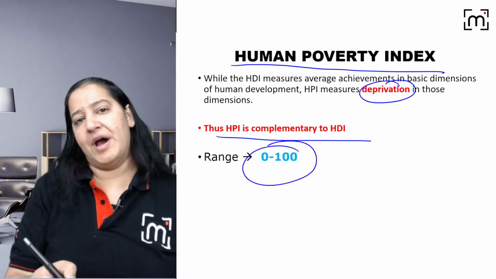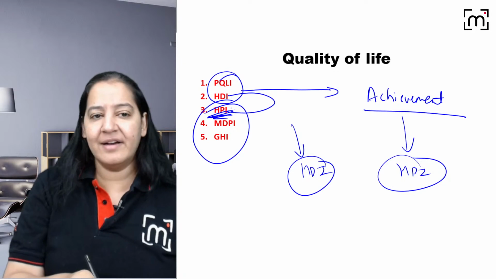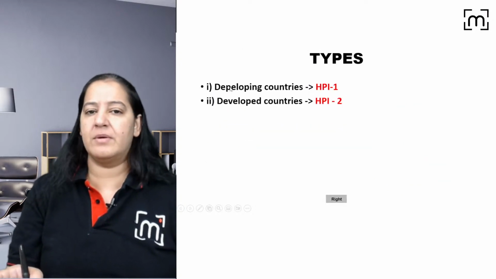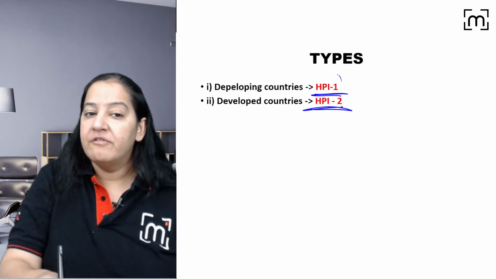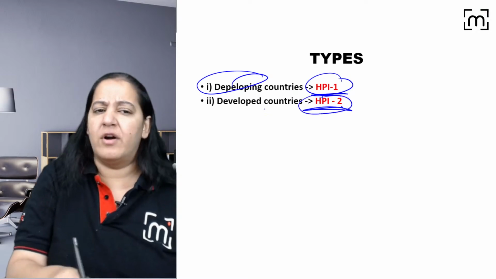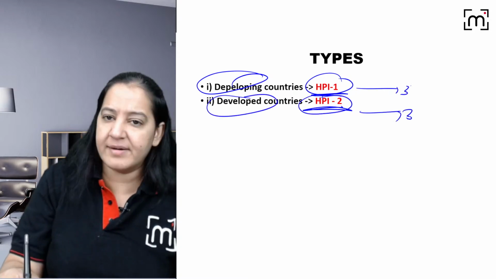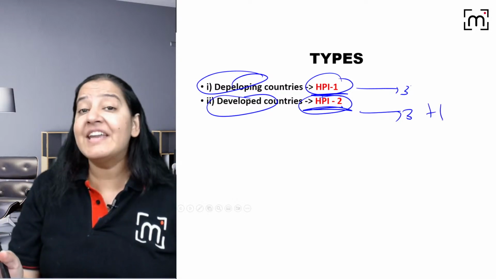It ranges from 0 to 100. Like PQLI, it ranges from 0 to 100. Now it is of 2 types, Human Poverty Index 1 and 2. 1 is for developing countries and 2 is for developed countries. Here we take 3 components. Here out the 3 are same, but the 4th one we add. So here we take 4 components in developed countries.